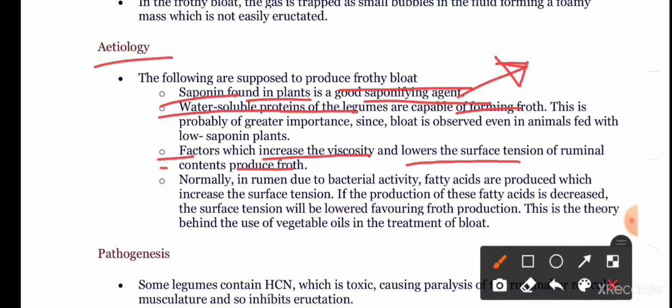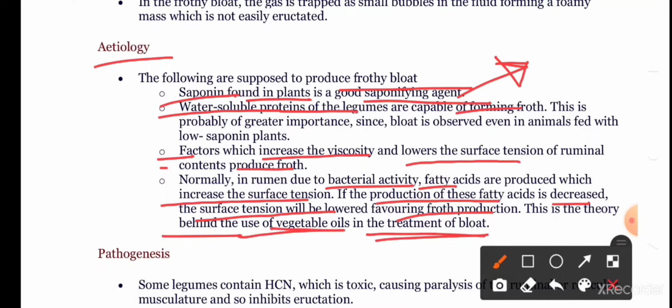Inside the rumen, due to bacterial activity, fatty acids are produced. These fatty acids are capable of increasing the surface tension. If the production of these fatty acids is decreased, the surface tension will be lowered, which favors the production of froth. And this is the theory behind the use of vegetable oils in the treatment of bloat. The vegetable oils used in the treatment of bloat convert themselves into fatty acids. And these fatty acids, we all know, are capable of increasing the surface tension of the ruminal content, leading to relief from the bloat.